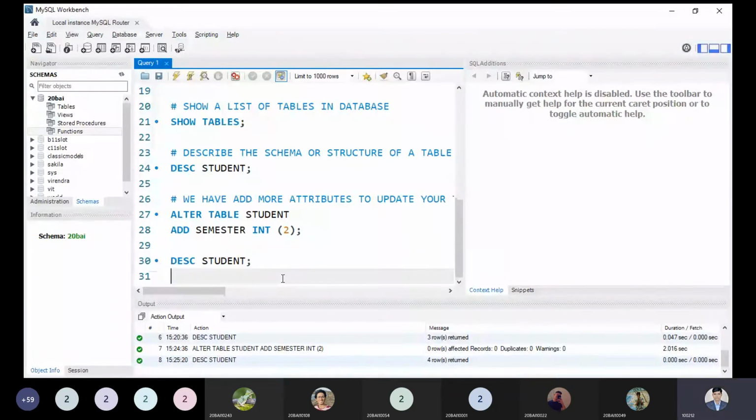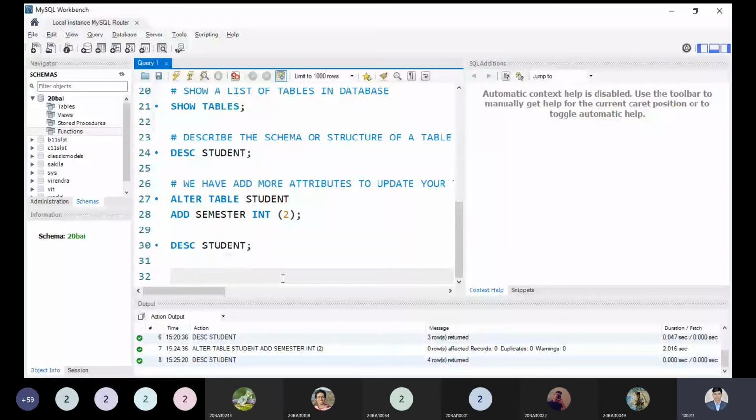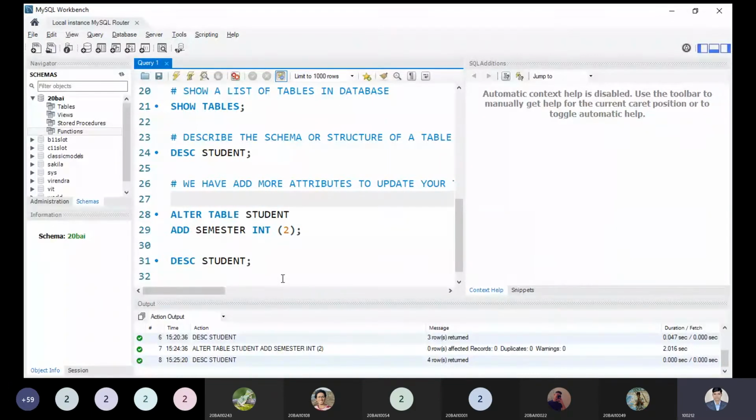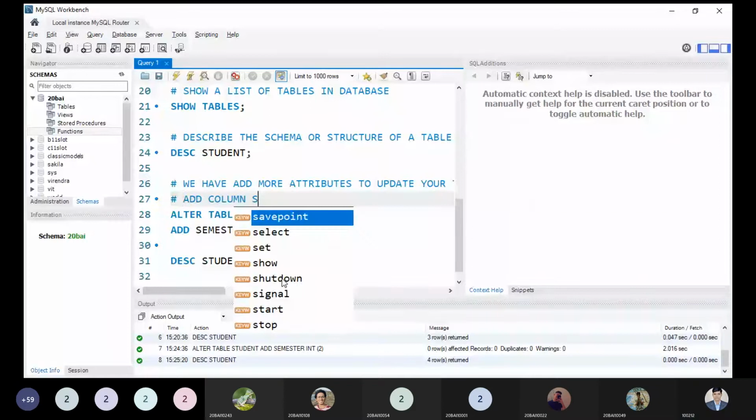Next, we have a question. Sir, we need to pass the semester size, that is 2, to something. So you can use a modifier. Here I have used the add keyword, so that is known as the add column. This is known as the add column command. This is known as add column syntax. Okay, I can write over here.